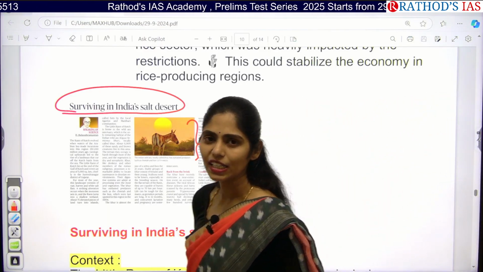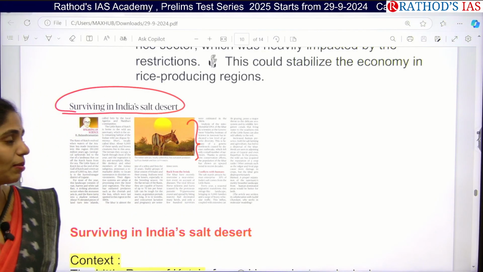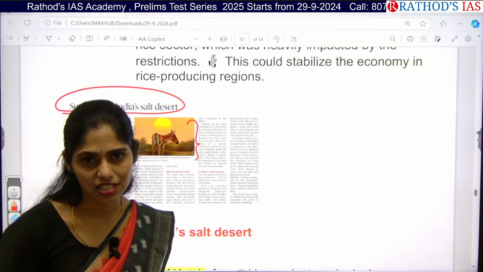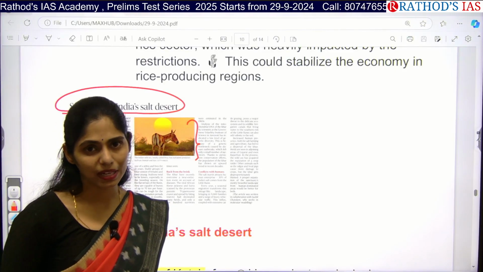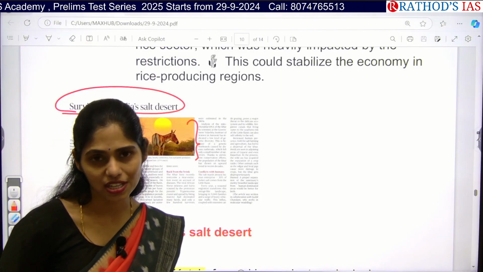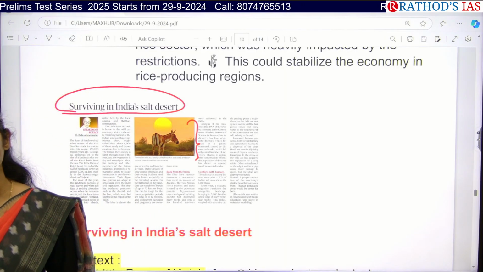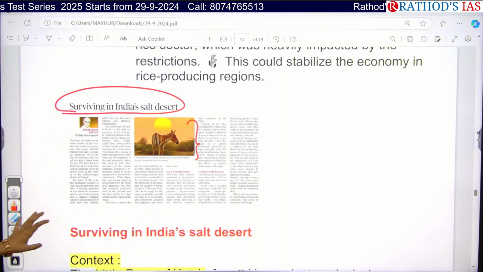And this article you can read from your GS1 under geography, where you will be studying about these deserts, wetlands, etc. And even from environment and ecology from the biodiversity point of view, and even the services which are provided by wetlands and protection of wetlands, that is Ramsar sites. So from all these things you can read this article.